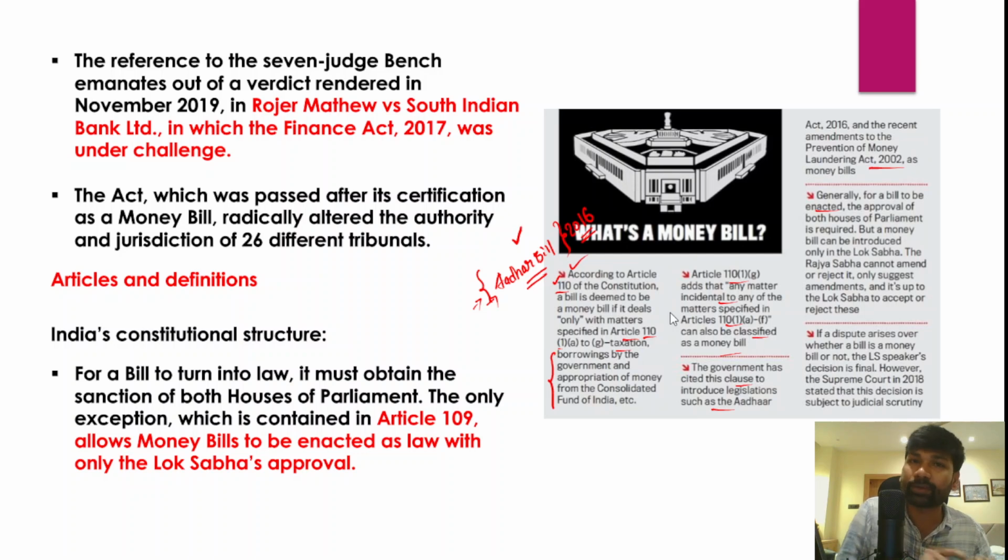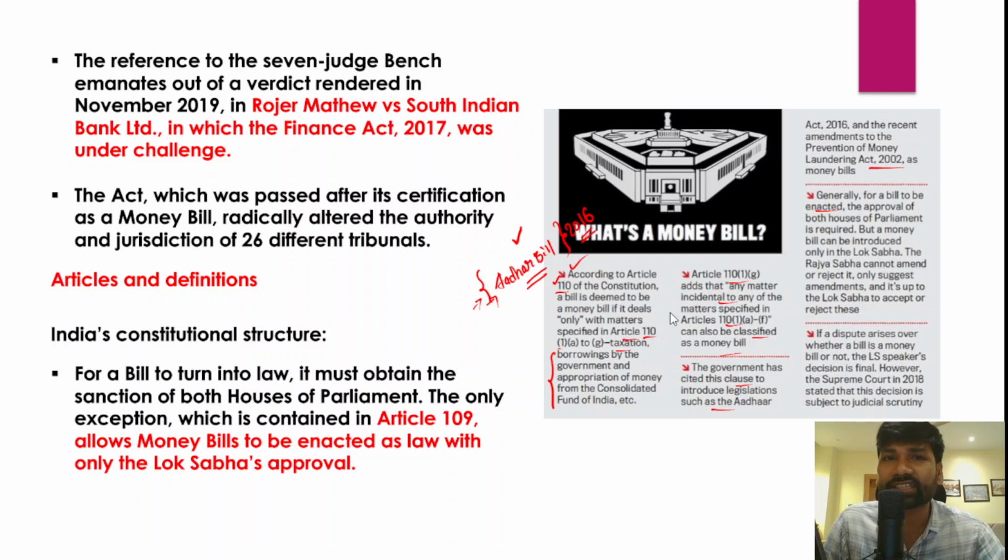But with respect to a money bill, there is a special procedure, right? So what is that special procedure? The special procedure mandates that a money bill can only be introduced in the Lok Sabha but not in the Rajya Sabha. Once the Lok Sabha passes the money bill, it transfers the bill to the Rajya Sabha.